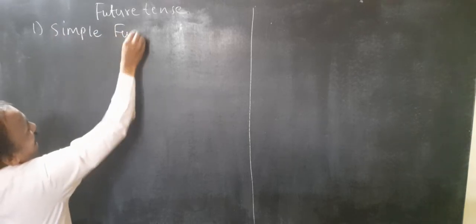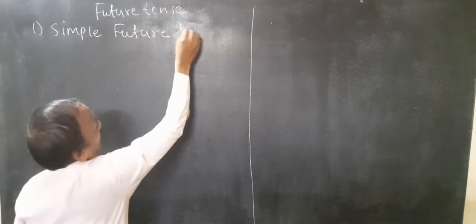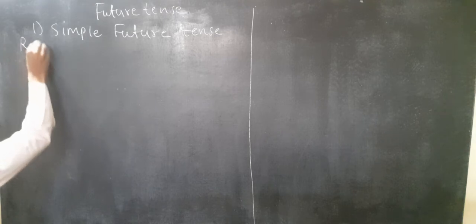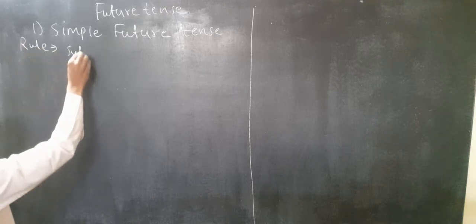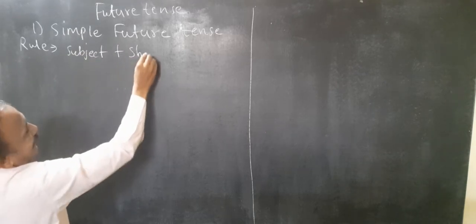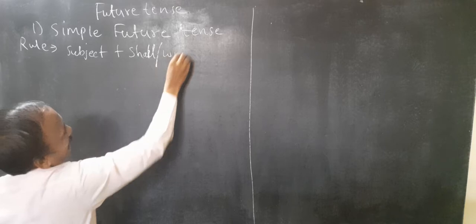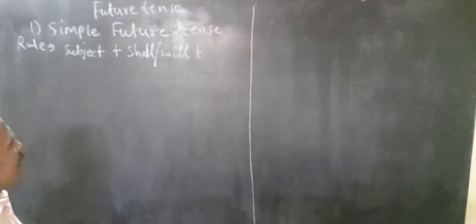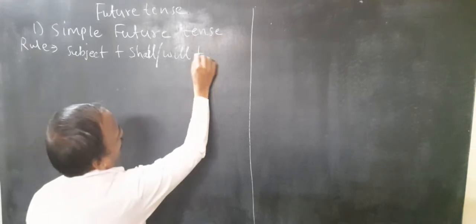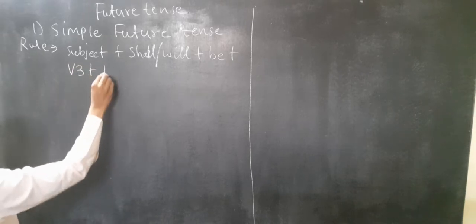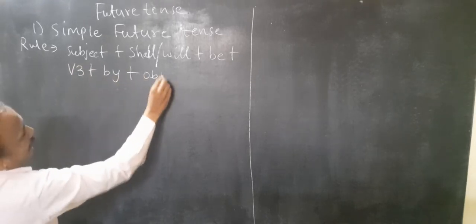First is simple future tense. Right? In Hindi, सादा भविष्य काल. So what is the rule? Subject will come first, then shall, will, plus be, plus V3, plus by, plus object.